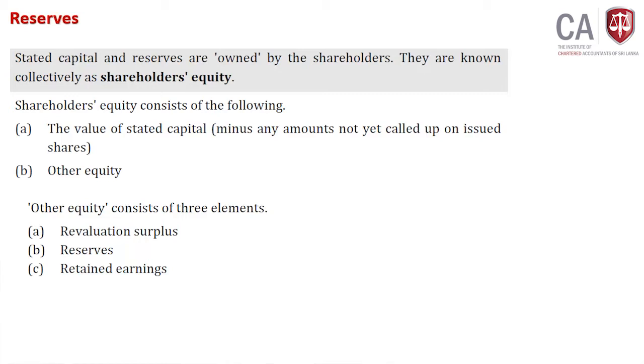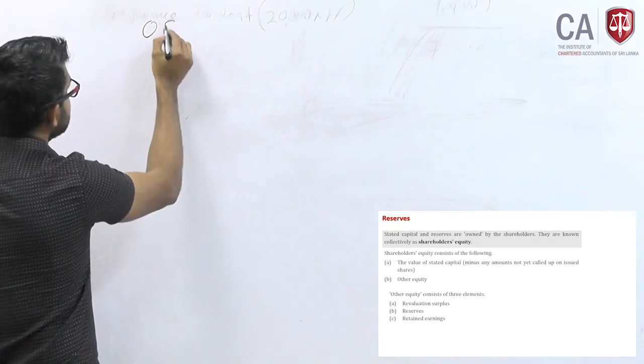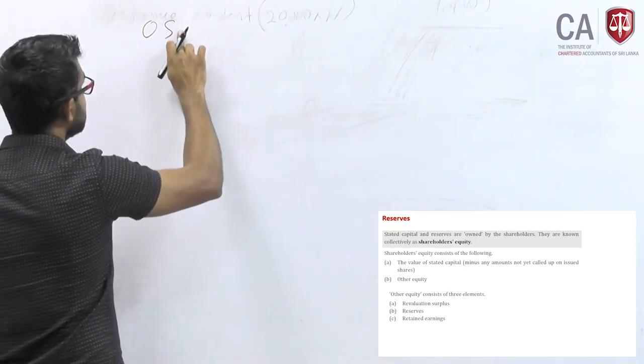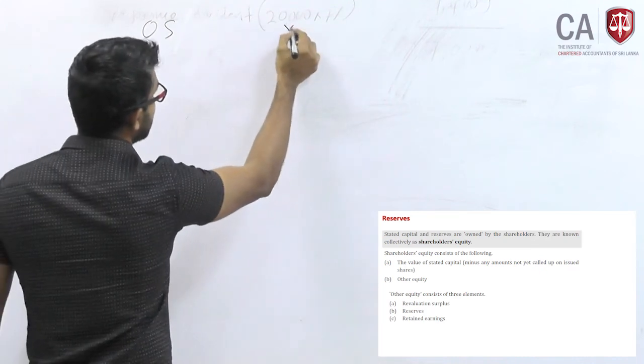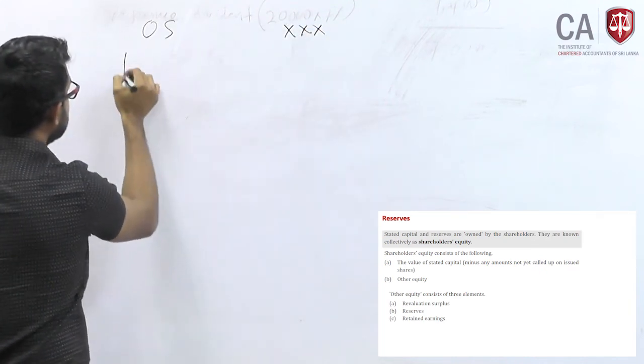Understanding this concept is more important. Ordinary shares, this much. Reserves.